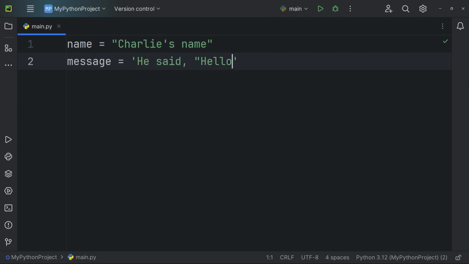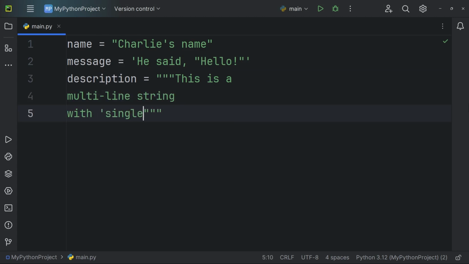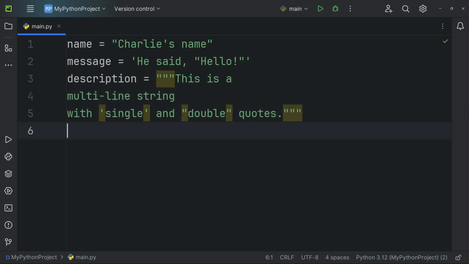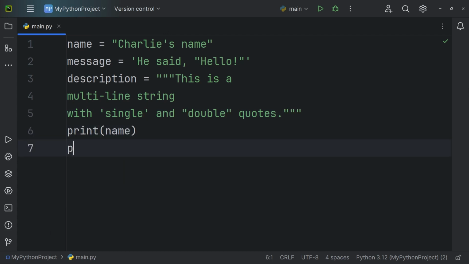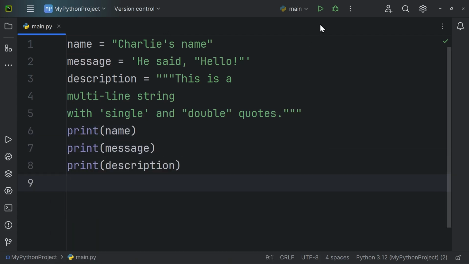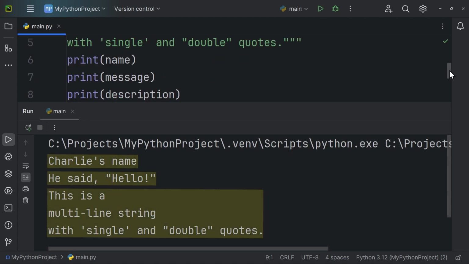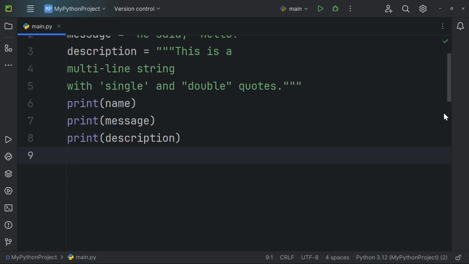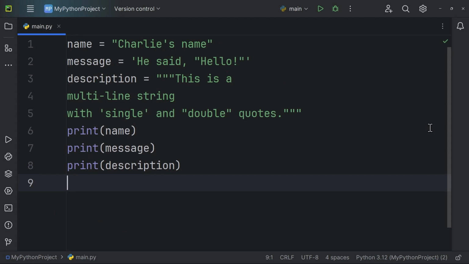There are also scenarios where it's more appropriate to use single quotes, particularly when the string value contains double quotes. In situations where both single and double quotes are present in the text, the optimal solution is to use triple quotes. We now use the print function to display the values stored in the variables. After running the code, you will see that all the string values are printed to the output exactly as they were defined, without any issues or changes. However, as you'll learn further, escape sequences provide another way to handle these problems.